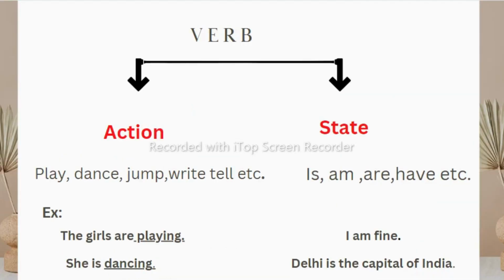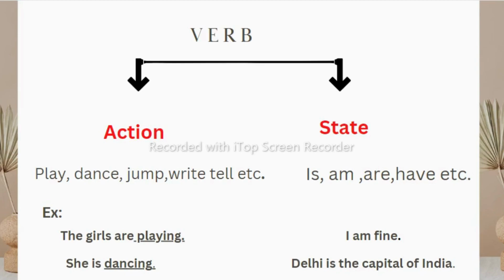Now let us see another part of speech, that is verb, which is the most important topic in English. By learning noun, pronoun, adjective and article, we can make only the subject and object of a sentence. Meaning if I can see a thing, I could name it as chair or pen. That comes under concrete noun. If I don't know the name, I can place a pronoun there, and by placing adjectives and articles we can show the quantity and quality of a noun. So by learning these four topics, noun, pronoun, adjective and articles, we only learn how to make a word, not a sentence. It can be part of a sentence, either subject or object.